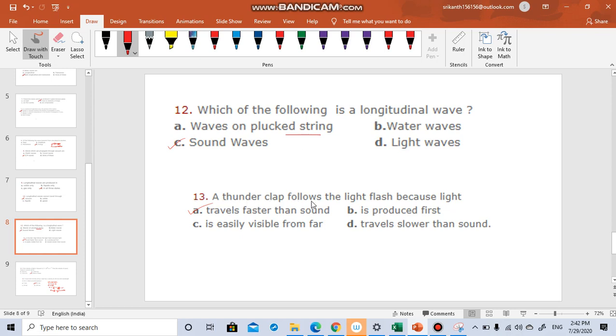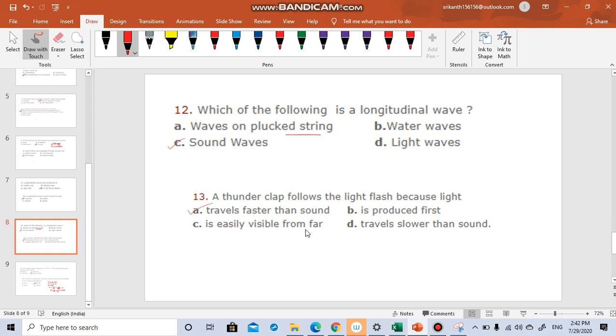A thunderclap follows the light flash because, this is a favorite question, the speed of sound is about 320 meter per second, whereas the speed of light is 3 lakh kilometer per second actually. So light is much faster. You first see the light and then you hear the thunderbolt. So light travels faster than sound. This is not the option.